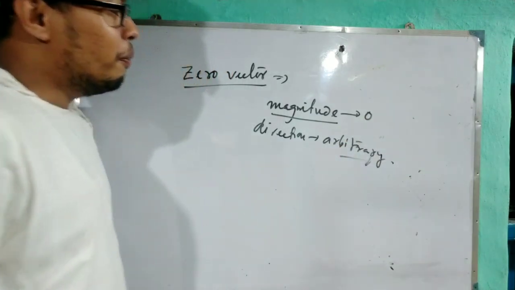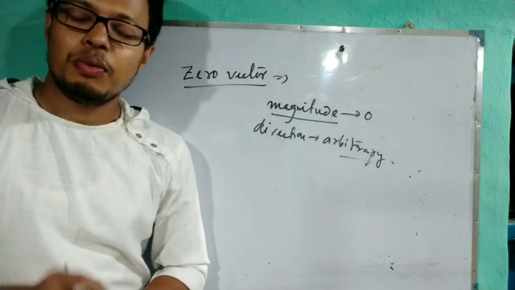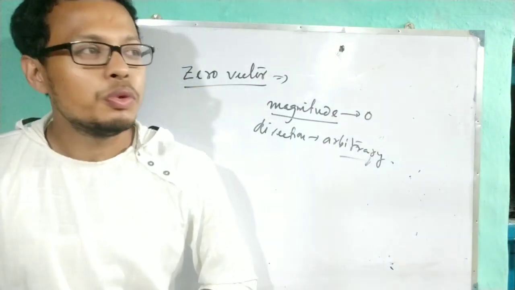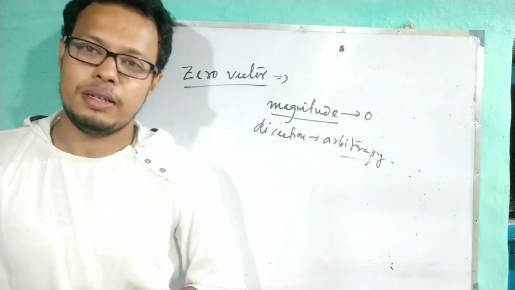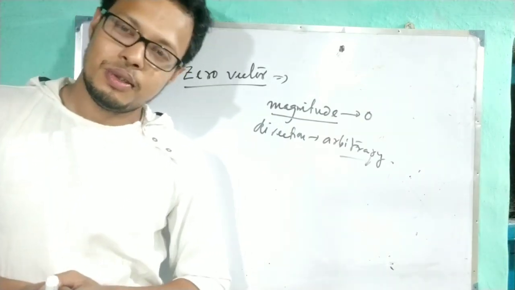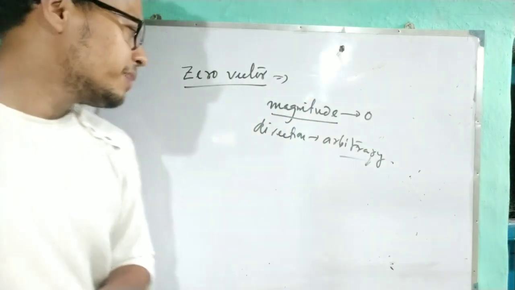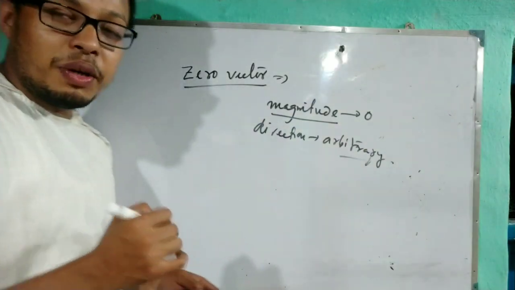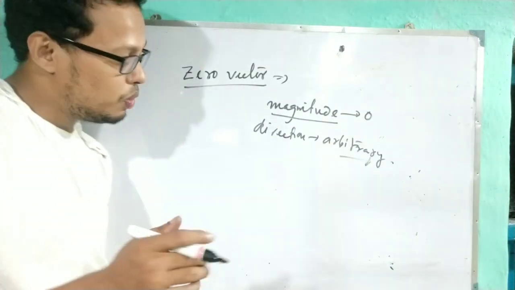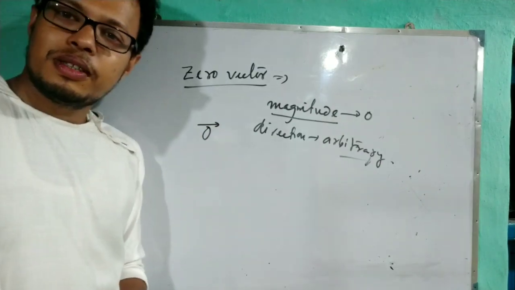Magnitude is zero, but the direction is arbitrary. One example I am giving. Suppose you are asked to write the acceleration vector of an object which is moving with a constant velocity. How do we represent the vector? Here the body is moving with constant velocity, so the acceleration will be zero. You have to write this zero and give the vector sign. This is the zero vector.